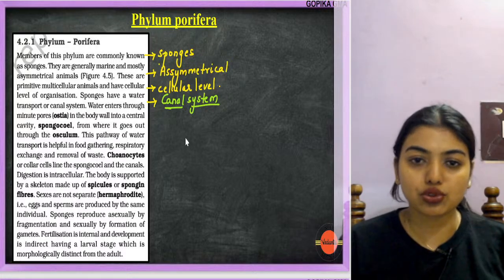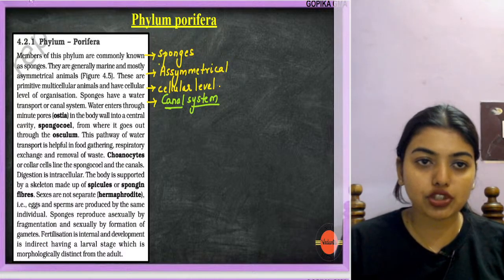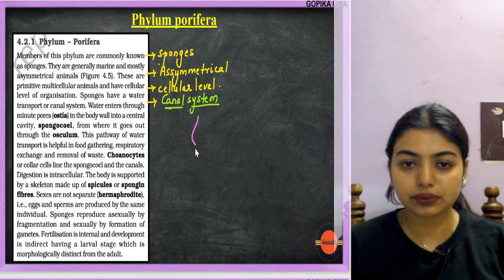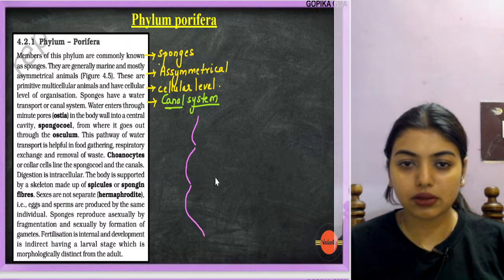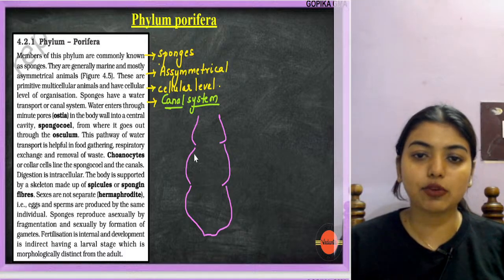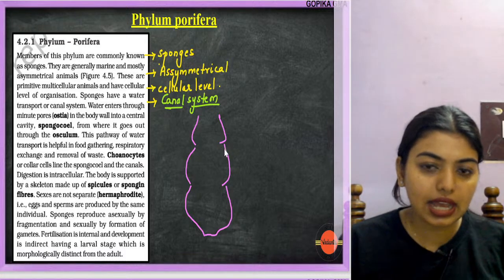Water enters through. So very simple, students. I'm going to draw a sponge here. This is the sponge. Now, can you see the spaces here? I have left spaces.